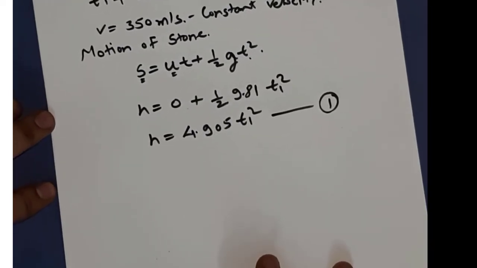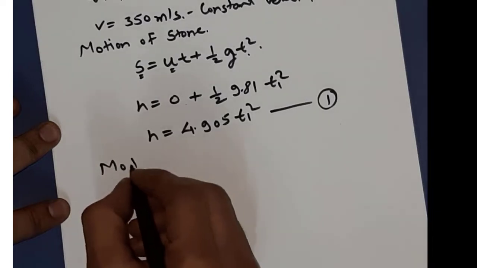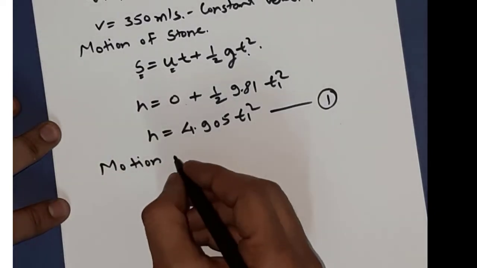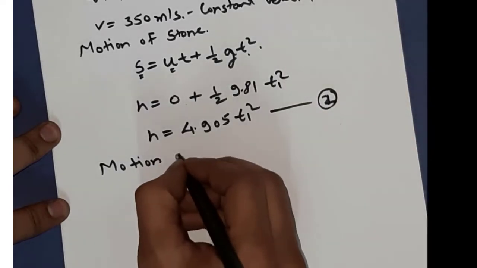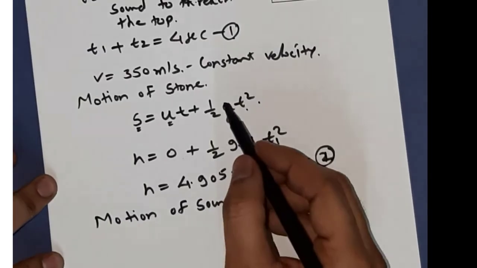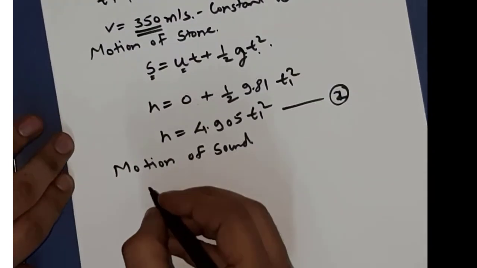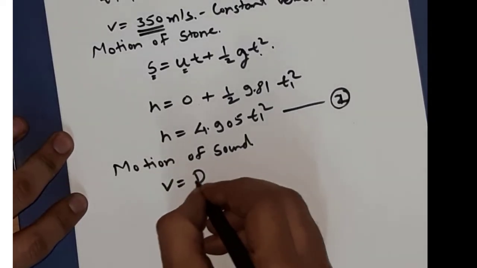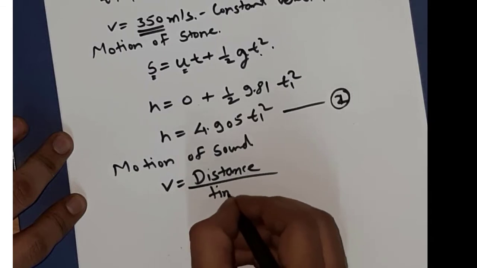Sorry, this is equation number 1, so we name this equation number 2. Now considering the motion of sound, with velocity 350 meters per second, a constant velocity, we can directly use velocity is equal to distance divided by time.